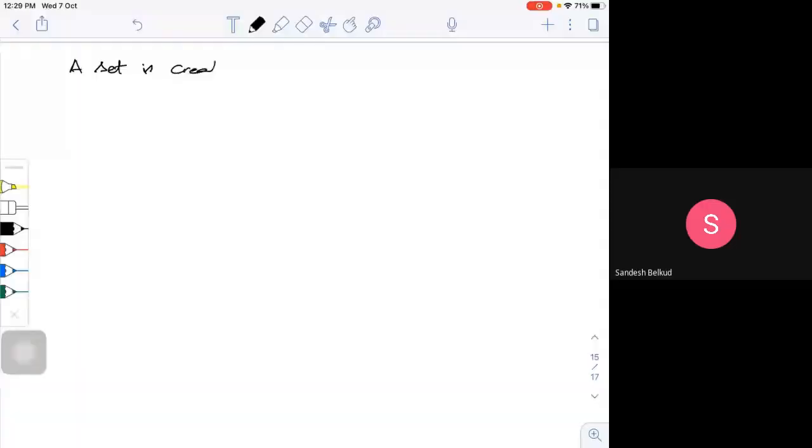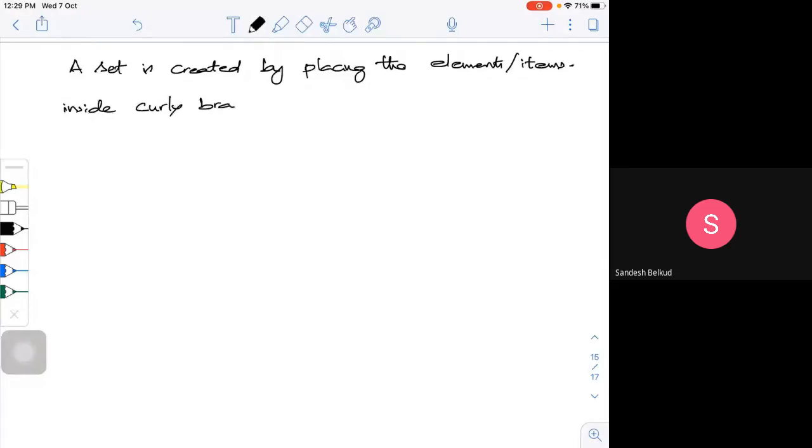What is a set? A set is created by displaying the elements or items inside what we call flower brackets or curly braces, separated by commas.